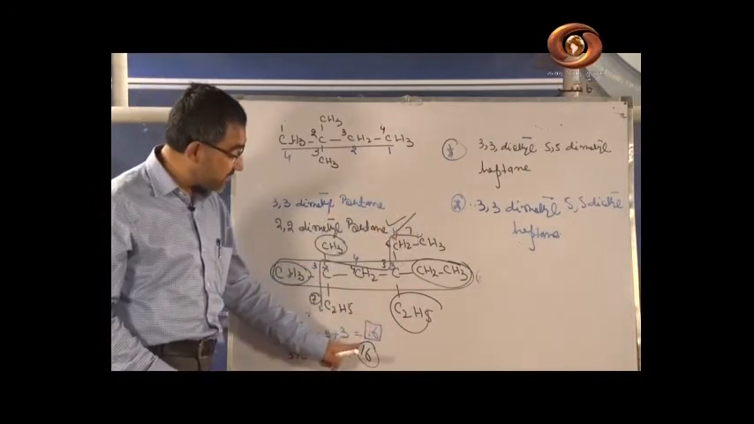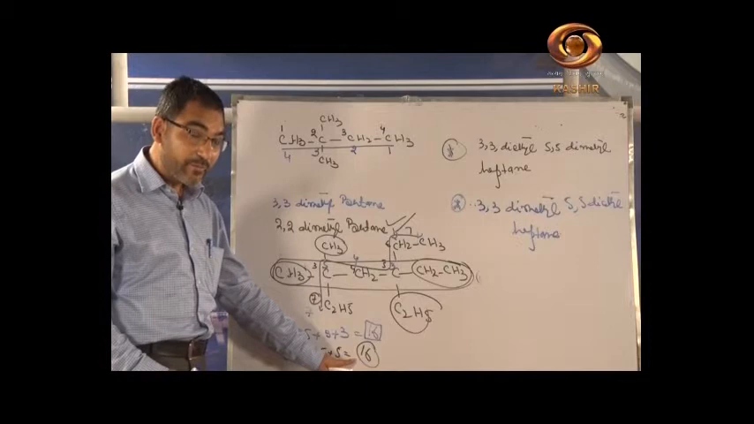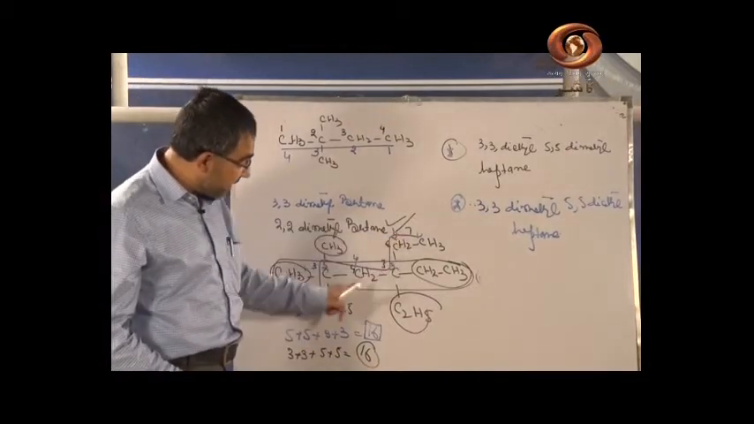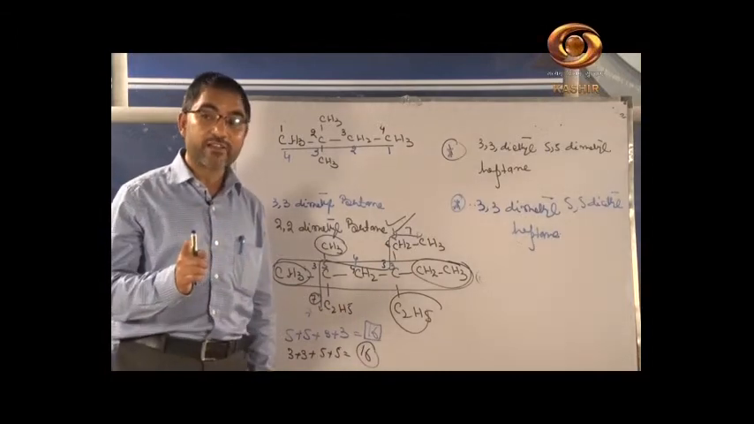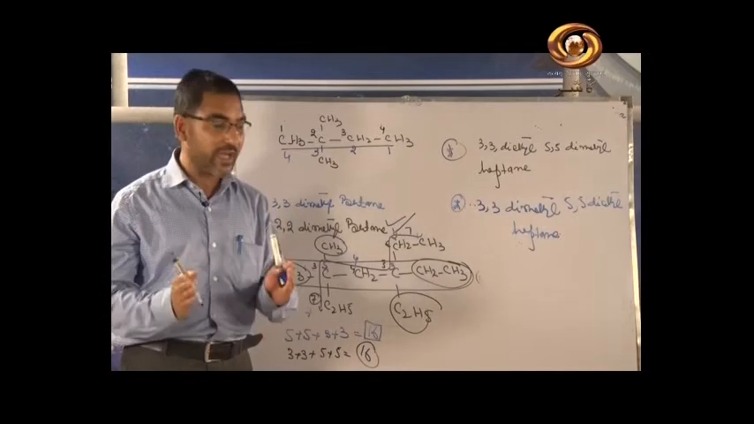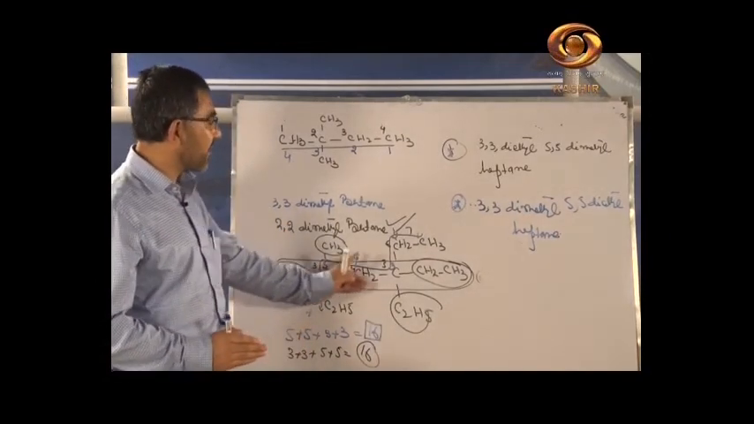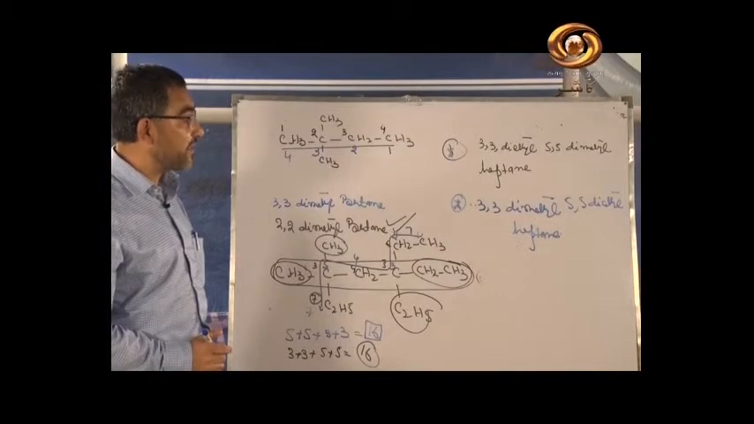Although the sum comes equal, the sum comes 16 here. But shall we start from this side or this side? We have to start from this side, because we have to start from that side where the methyl group gets preference. Methyl group gets preference from this side. So the name will be 3,3-dimethyl 5,5-diethyl heptane.